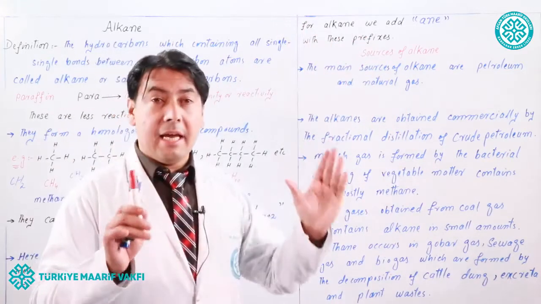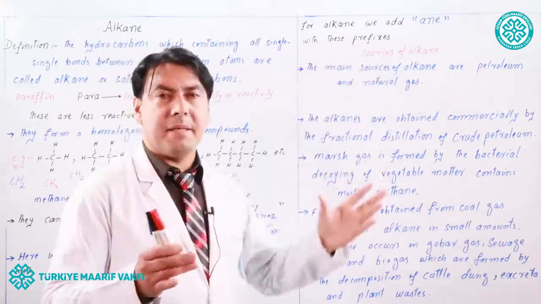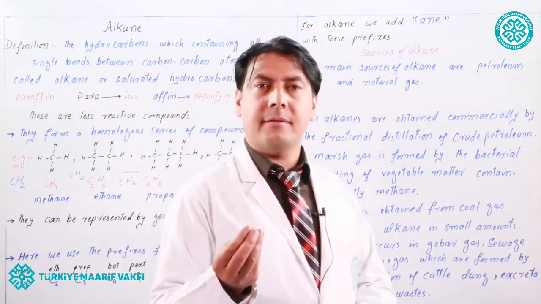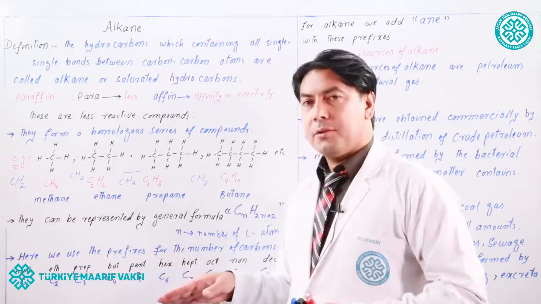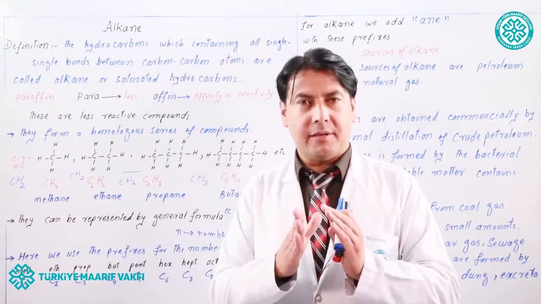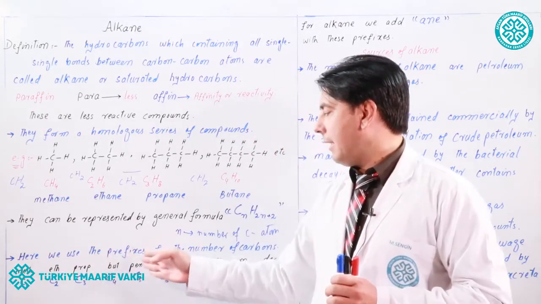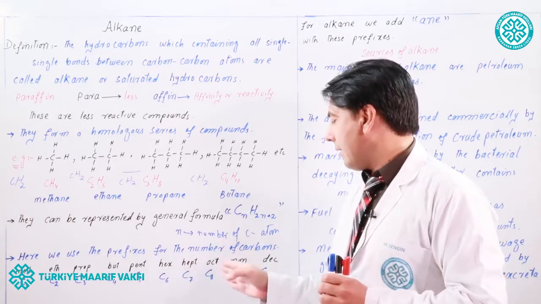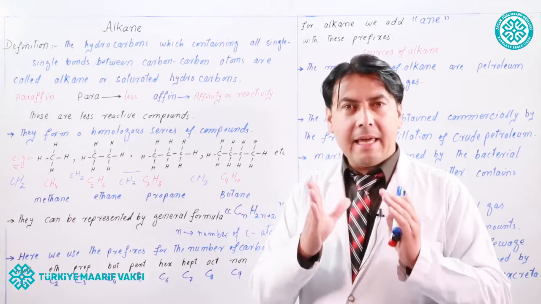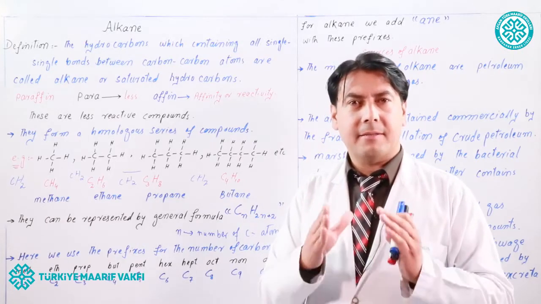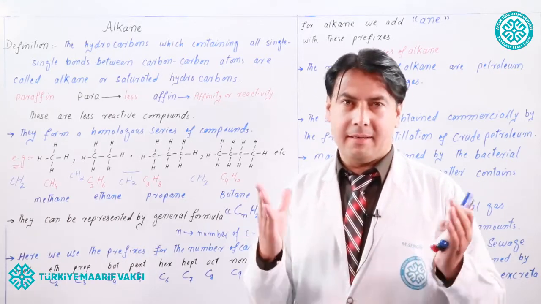For alkane we add "ane" with these prefixes if this series is alkane. So after these prefixes we will add ane. Similarly, methane, ethane, propane, butane, pentane, hexane, heptane, octane, nonane, decane. So we add ane with the prefixes meth, eth, prop, but, pent, hex, hept, oct, non, dec for alkane.